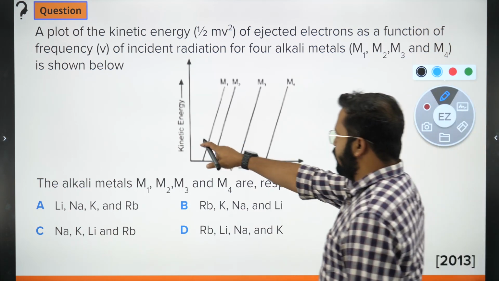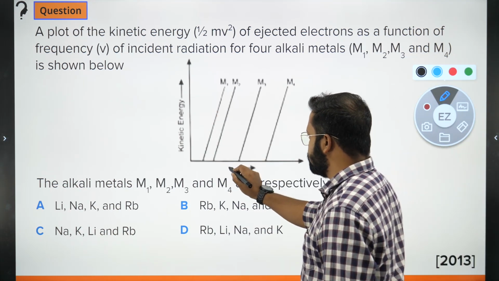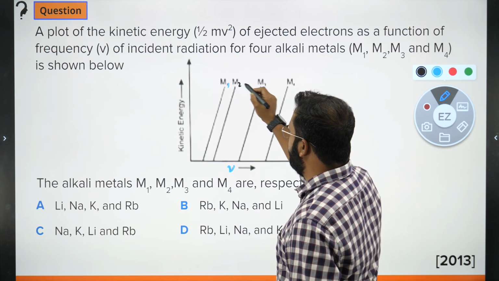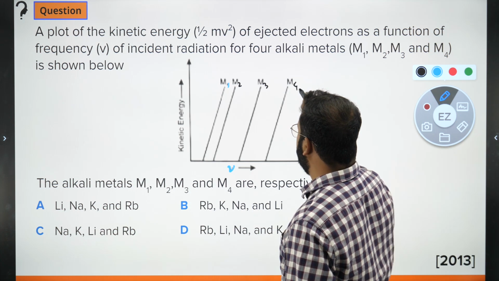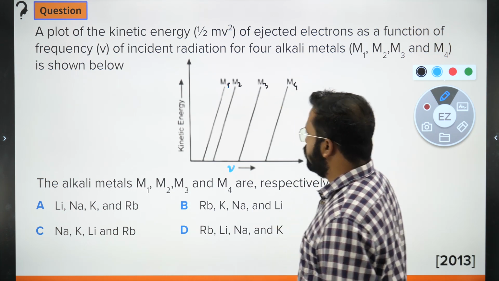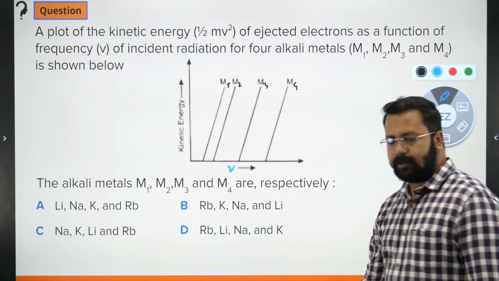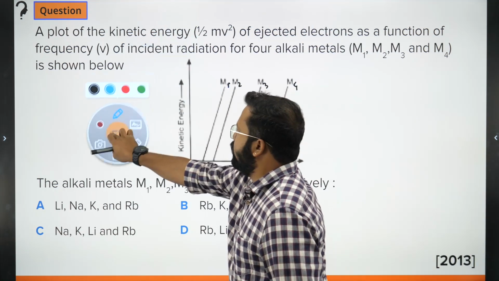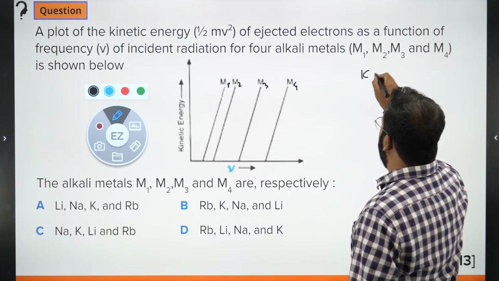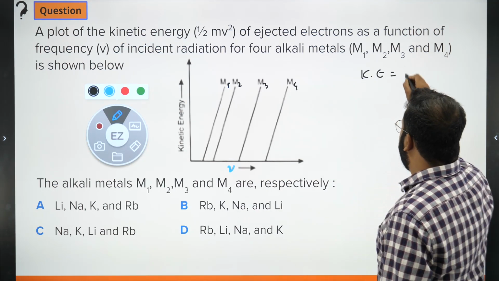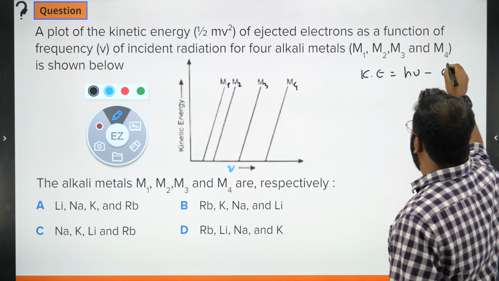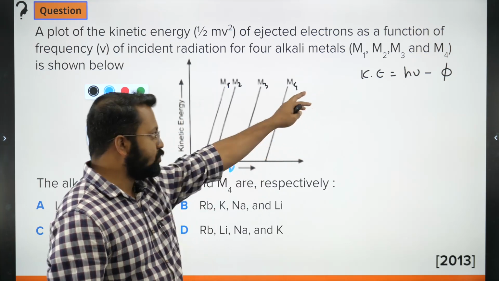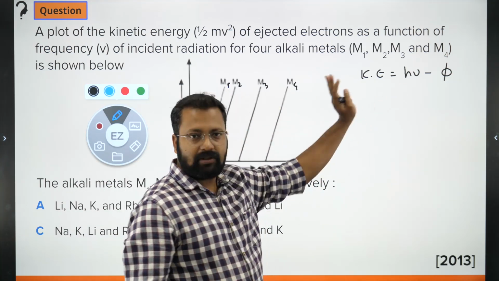So what we can see over here is kinetic energy is plotted versus frequency. This is frequency. This is for metal M1, this is metal M2, this is metal M3, metal M4. So this is kinetic energy plotted versus frequency. Now when I try to plot kinetic energy versus frequency of incident radiation using Einstein photoelectric effect equation, this is the equation that I need to use.